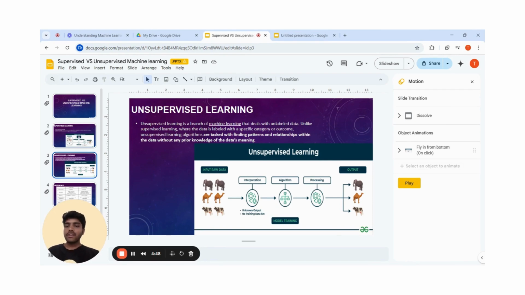Suppose it is given an image having both a dog and a cat, which it has never seen. The machine has no idea about the features of dogs and cats, and it can't categorize them as dog and cat, but it can categorize them according to similarities, patterns, and differences. That means we can easily categorize the pictures into two parts. The first may contain all the pictures of dogs, and the second may contain all the pictures of cats, without having learned anything before, which means no training data.